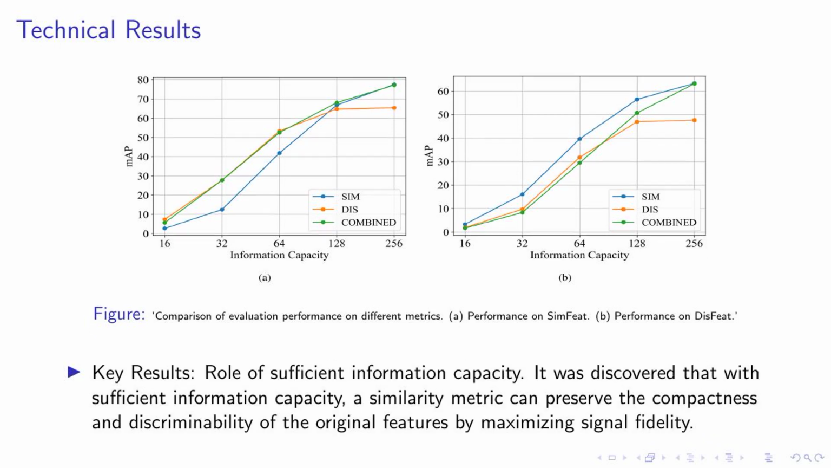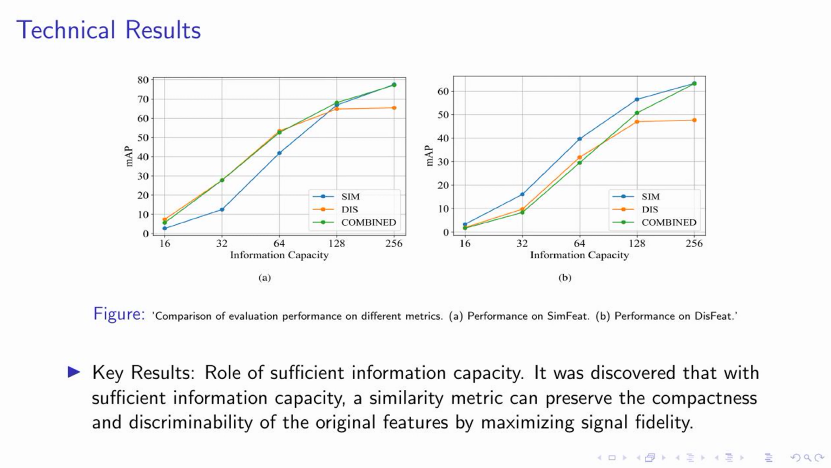Let's now delve into our technical results. As you can see in the figure, we have a comparison of evaluation performance on different metrics. The first part, labeled as A, shows the performance on sim-feat, while the second part, labeled as B, shows the performance on dis-feat. Our key finding here is the significant role of sufficient information capacity.